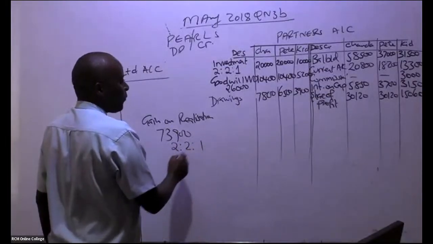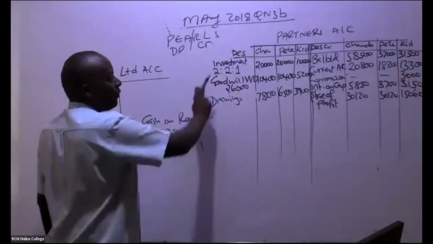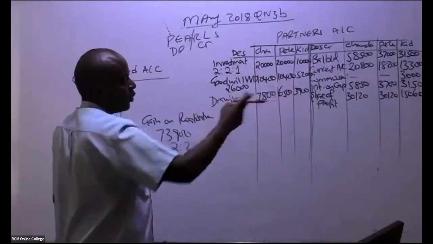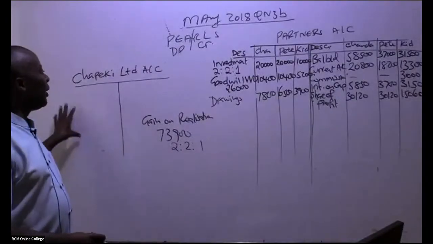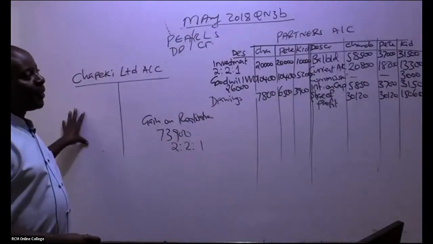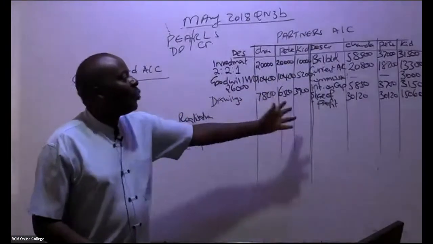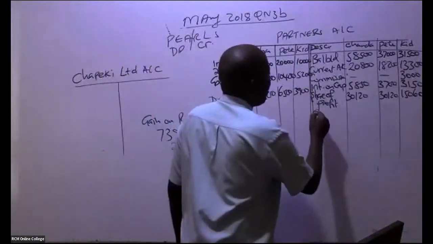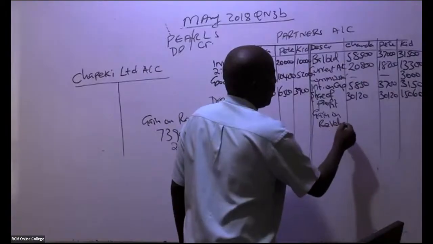So 2/5 for Chanda, 2/5 for Pete, 1/5 for Kidole. Where am I going to write this gain? Remember, the gain has come on the debit side. When these guys were getting commissions or interest, when they gain, you credit their accounts. So come and give us here gain on revaluation.